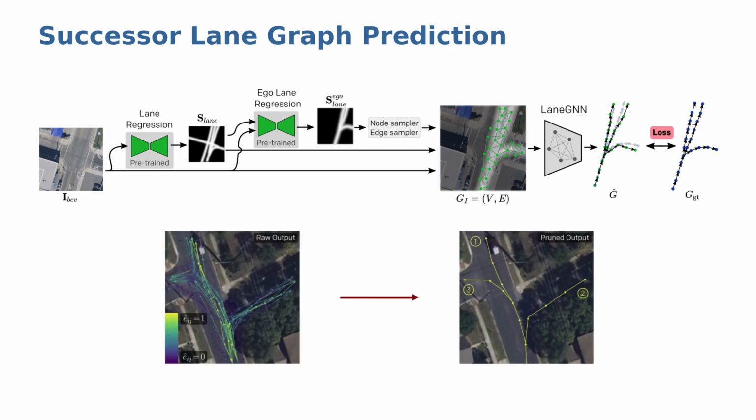Naturally, the LaneGNN predictions contain a number of redundant paths. We obtain sparse solutions by pruning the graph in a search manner. We obtain all paths towards multiple terminal nodes using Dijkstra's algorithm.